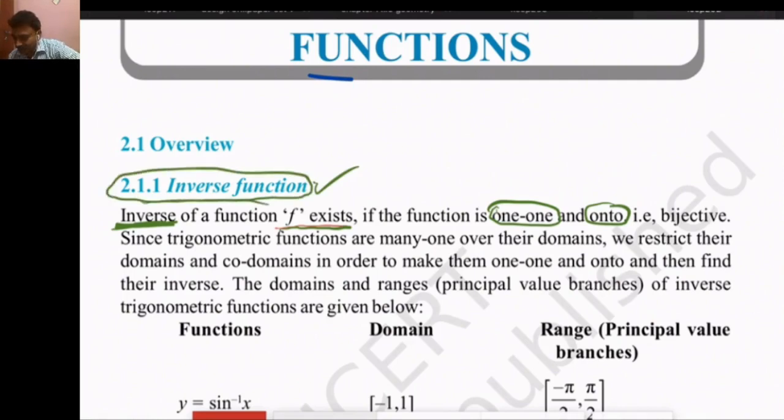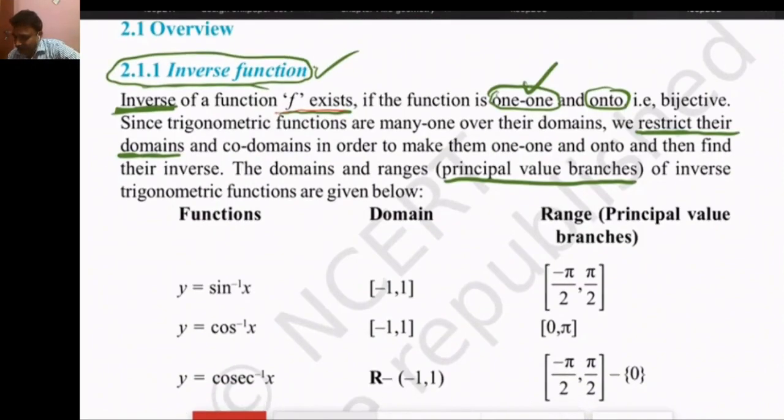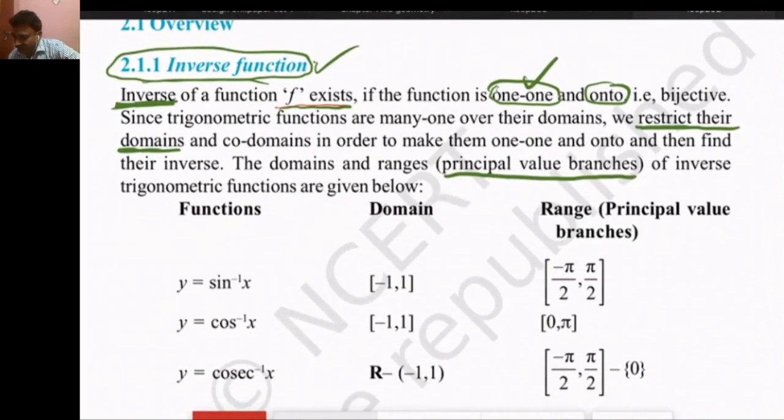We know trigonometric functions are not one-one, but we can make them one-one. For that, we have to restrict their domain and codomain in order to make them one-one and onto. But we will prefer that the domain and range be principal value branches. Actually, for the sine inverse function, minus pi by 2 to pi by 2 is our range.